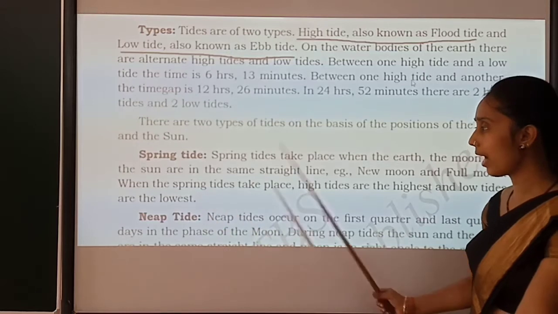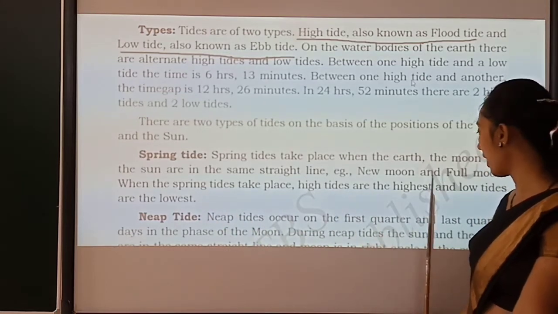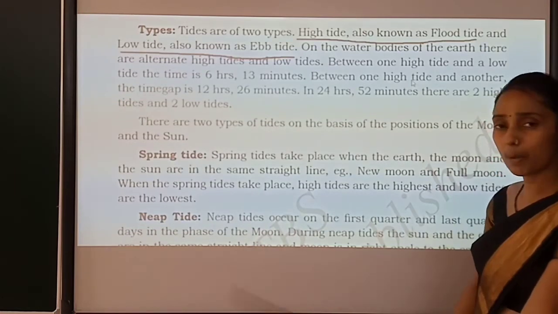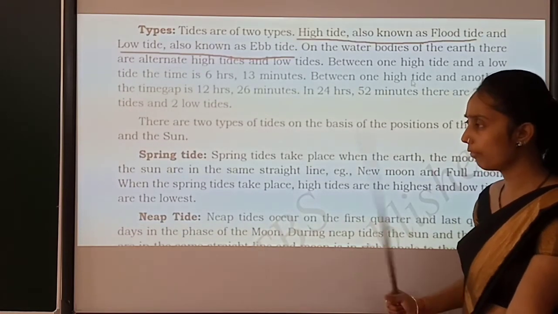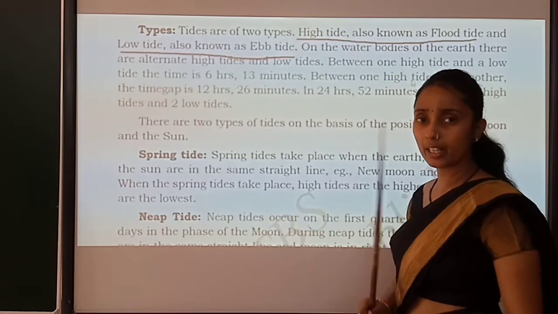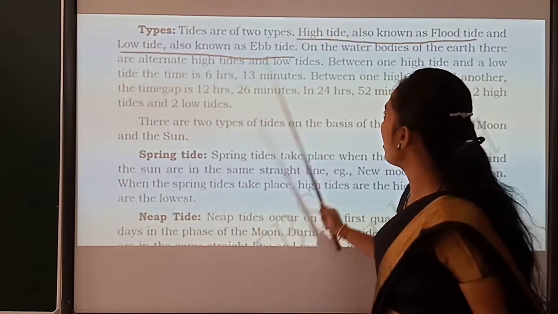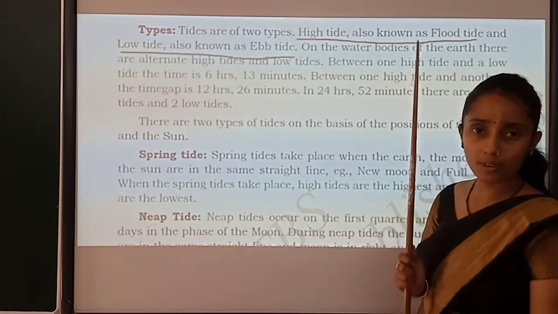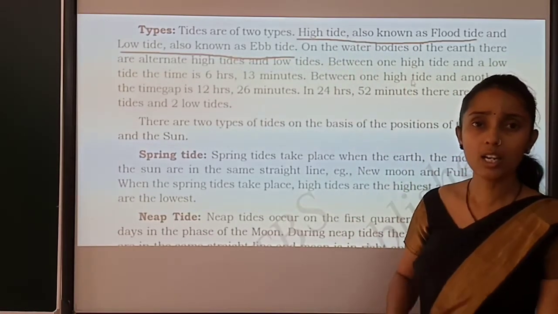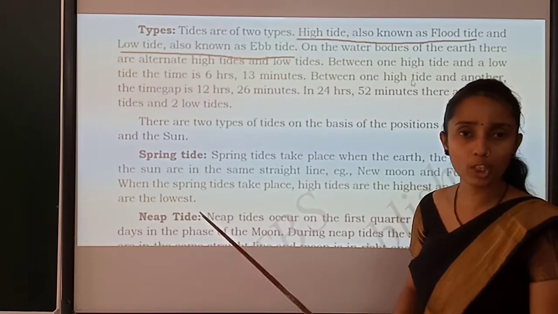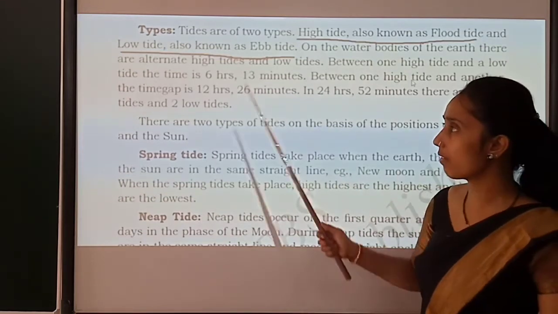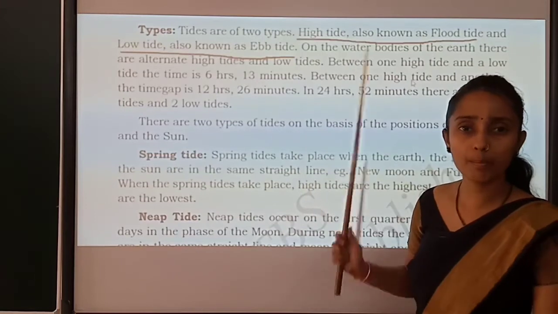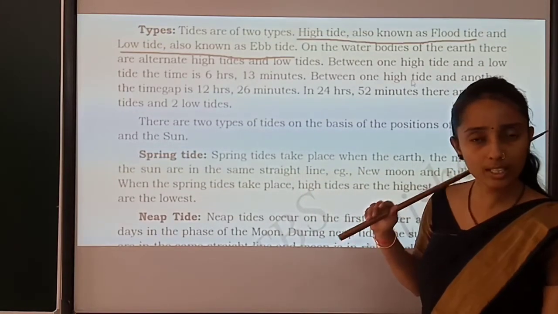When the spring tide takes place, the high tide is the highest and the low tide is the lowest. If suppose on the full moon day you are getting a tide, this will make a chance for a high tide as well as a low tide. If there is a chance of a high tide, there is only high tide, no matter of a low tide. If suppose there is a chance for a low tide, then there is only a low tide, no matter of a high tide. Is it clear?